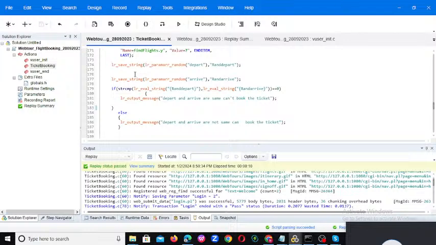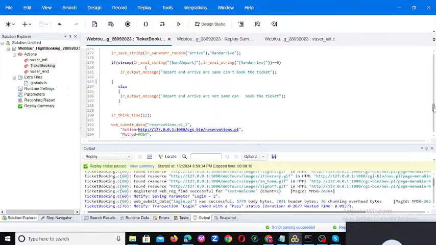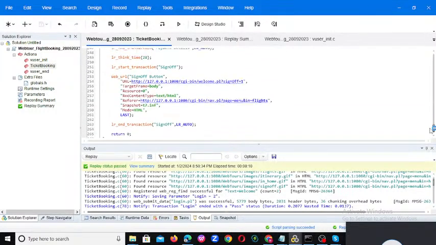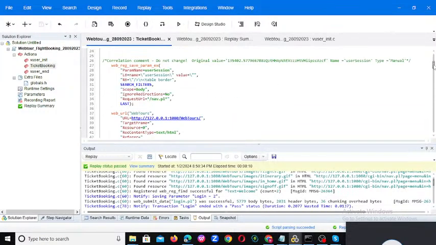So LR save string is nothing but we want to save our LoadRunner variable, so we use LR save string. LR parameter random means we want to capture a value randomly, so we use the LR parameter random function. In this value it will store from here to here, that is why we are using LR save string. Apart from this, we already discussed LR eval string, LR output message, and nothing else.